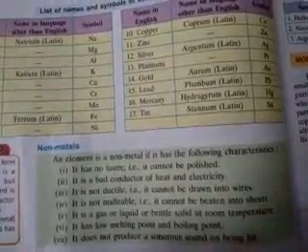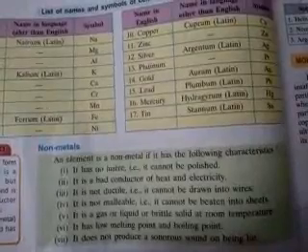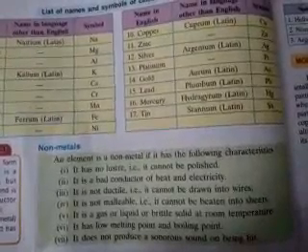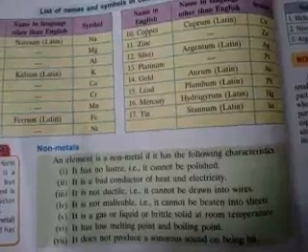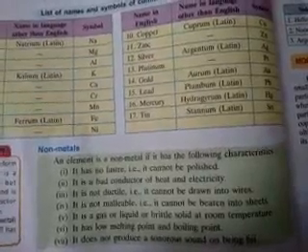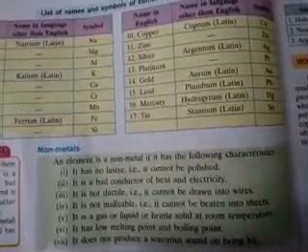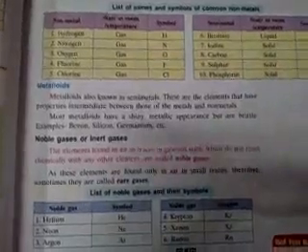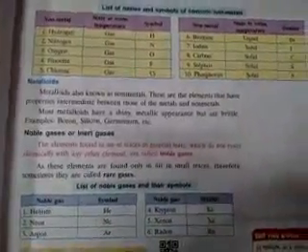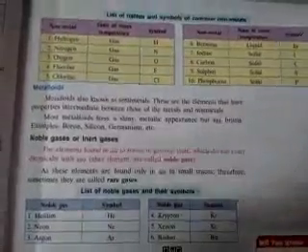Suppose you take an example of non-metals like sulfur or phosphorus, that time it can be broken. It has a low melting point and boiling point. It does not produce any kind of sonorous sound on beating. Okay. So now coming to the next point, a list of some non-metals and their symbols.